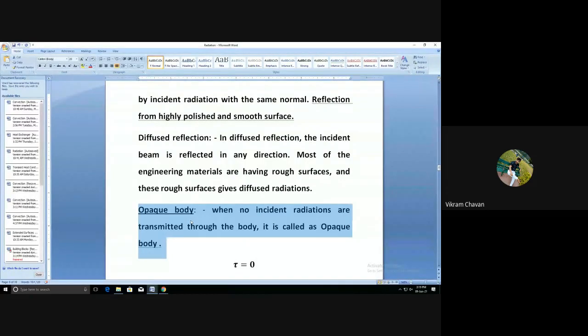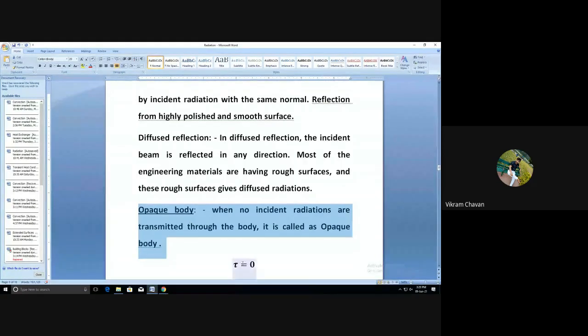So you can write, when no incident radiations are transmitted through the body, it is called an opaque body.